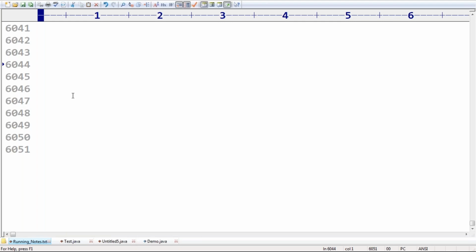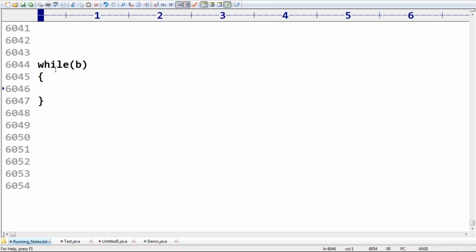Can we say, for the sum of digits of a number, we should go for a while loop? That depends. Because if you are in the position to find the number of digits, then it is better to go for a for loop. If we don't know the number of digits at the beginning, then it is better to go for a while loop. That depends. Now here, just observe the syntax for while.